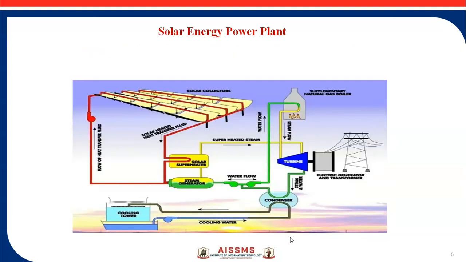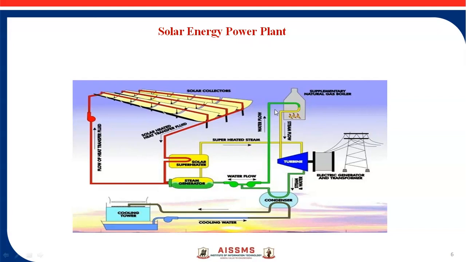This is a layout of a solar energy power plant. If you see the different parts in a solar energy power plant, that is the solar collector, which has a different classification. I will show that in the next slide. This is a solar collector, and this is a solar superheater. This is the steam generator, similar to the steam power plant, and this superheated steam then comes onto the turbine.